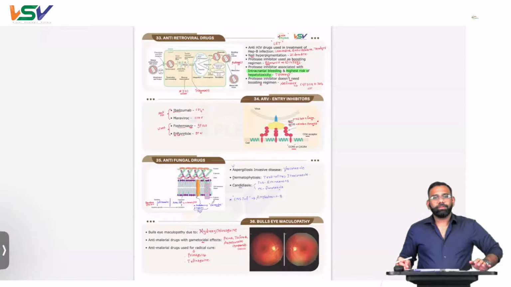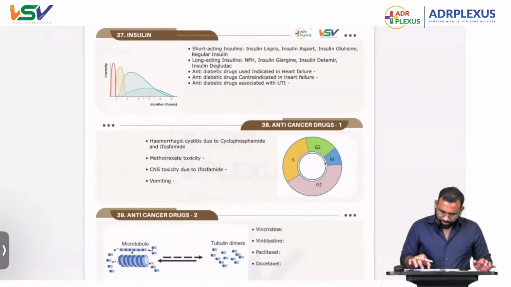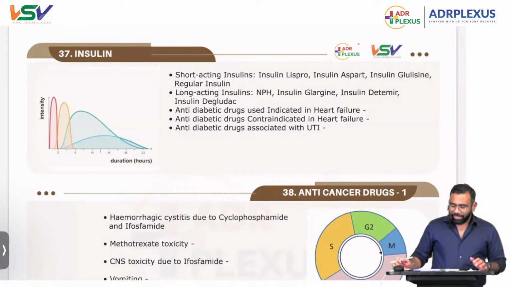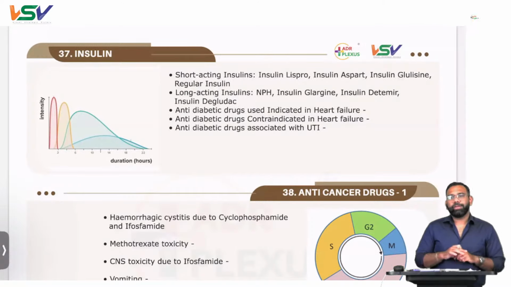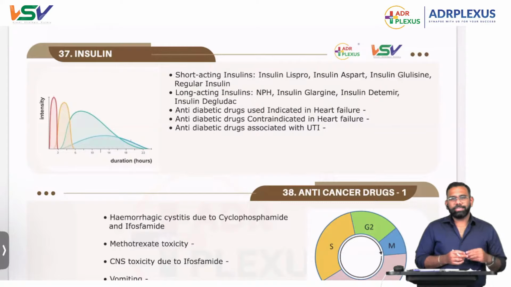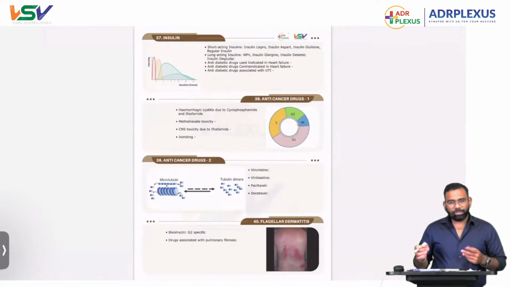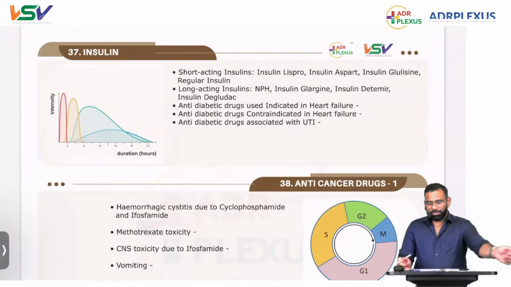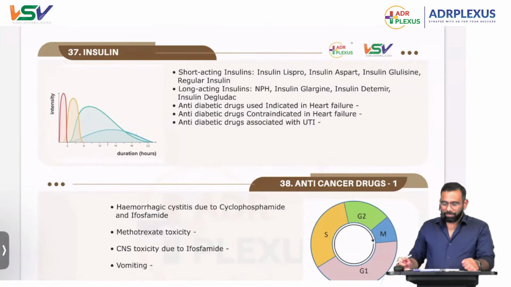So can I go to the next one? We have done with antimicrobials. Now we'll go to endocrine. We have two things: endocrinology and anti-cancer, and the last one, I think we have only some 6 images left, from the 37th. We can finish it off in maybe 20 minutes.